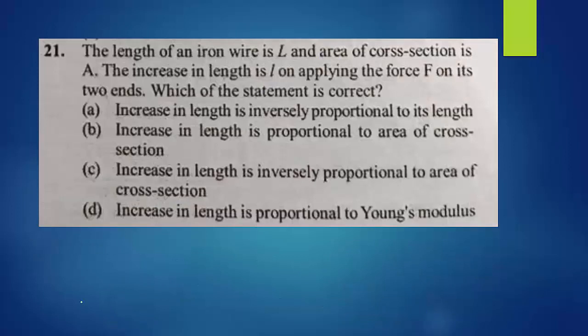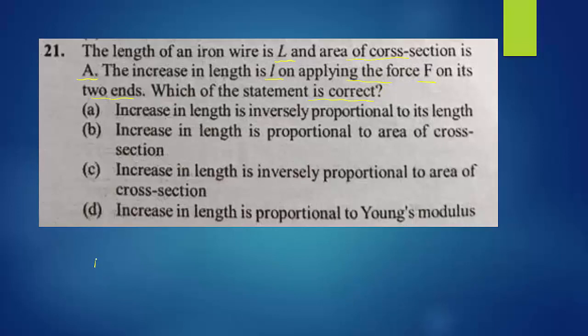21st question. The length of an iron wire is given as capital L. Area of cross section is A. Increase in length is small l on applying force F on its two ends. Which of the statements is right? They have given an iron wire.